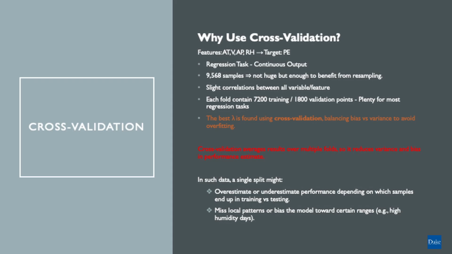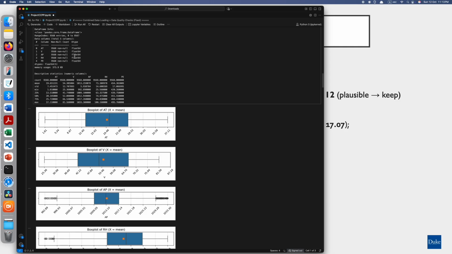In our dataset, we have almost 9,000 samples. It is not huge, but it's enough to benefit from resampling. And there's also slight correlation between all variables. Cross-validation can average results over multiple folds, which reduces variance and bias in performance estimates.